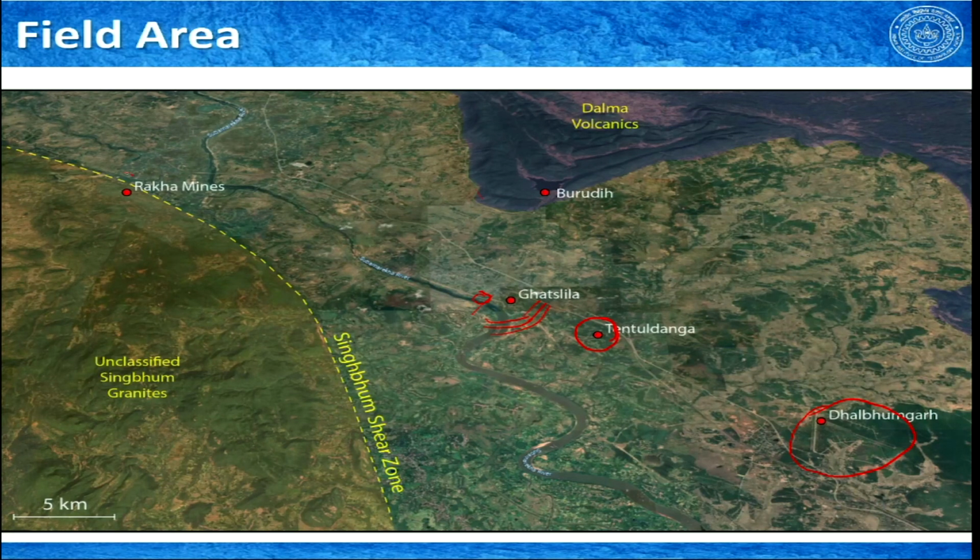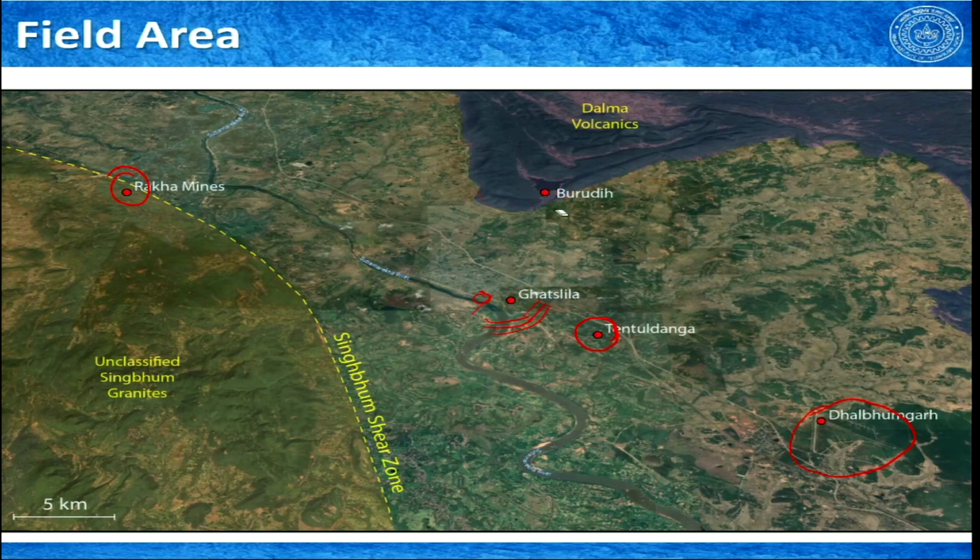We will come to a place called Rakha Mines, an abandoned copper mine. Beside this copper mine, we will track exposures of deformed conglomerates, where we do one set of strain analysis, and we will also approach this place.